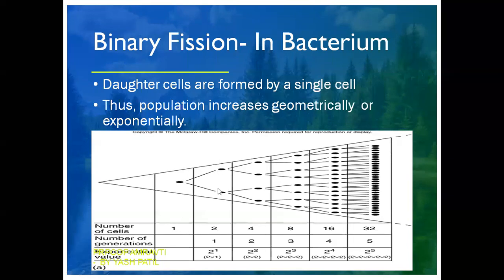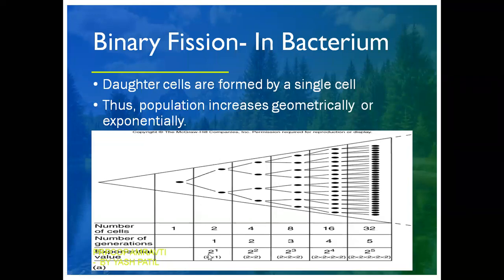This is the first generation in which two daughter cells are formed. As you can see here, number of generation is first. In second generation, four, third, 8, fourth, 16, and fifth, 32, spontaneously all the cells are multiplied. It is said it is exponential.